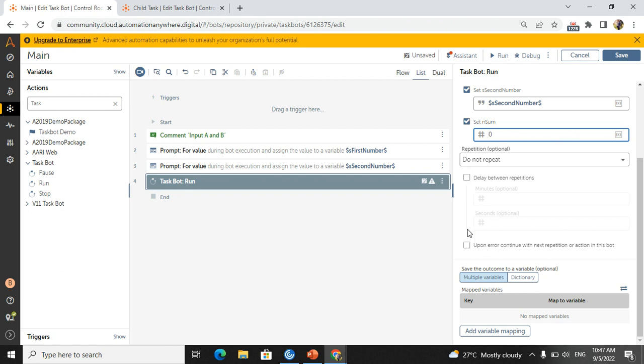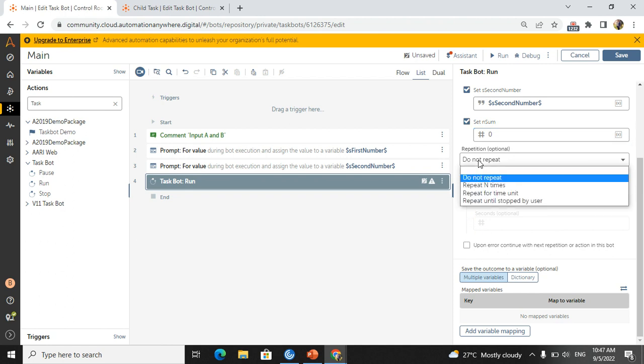Here two things are there. One is, if you want to repeat again and again, or some 10 times, 2 times, you can take this one. Do not repeat is the one I will recommend for this particular question. Depending on the scenario, you can take the end time limit, and until the user stops, these three will come.